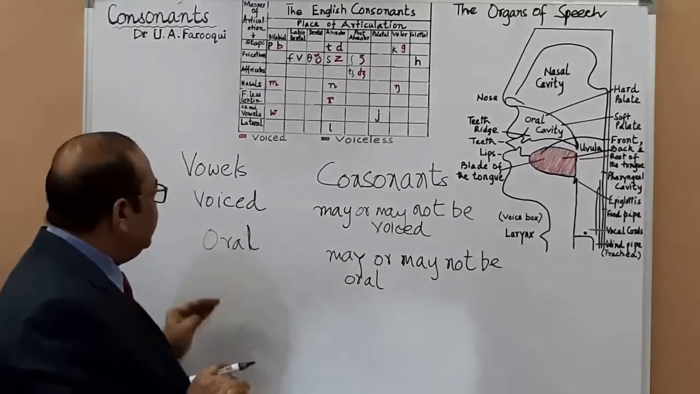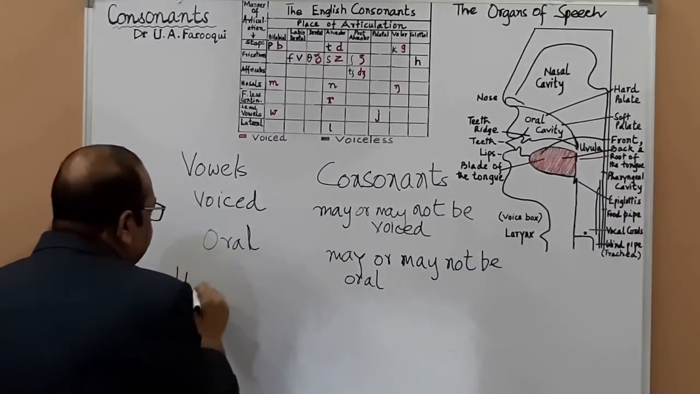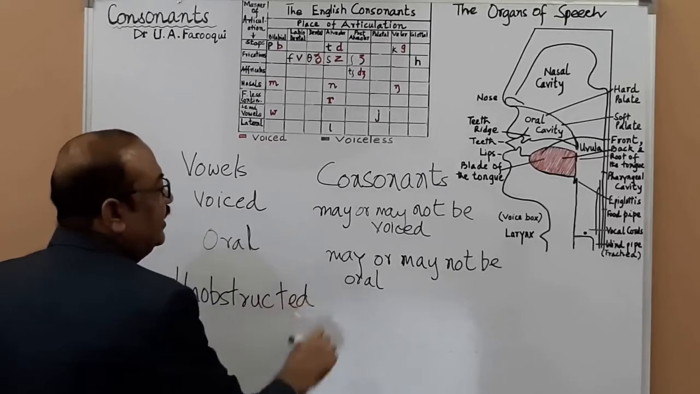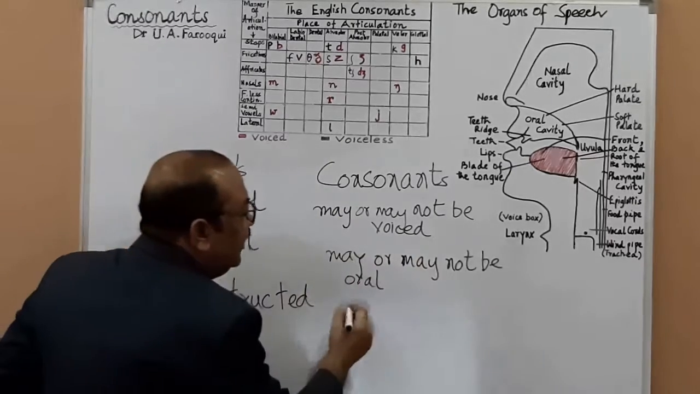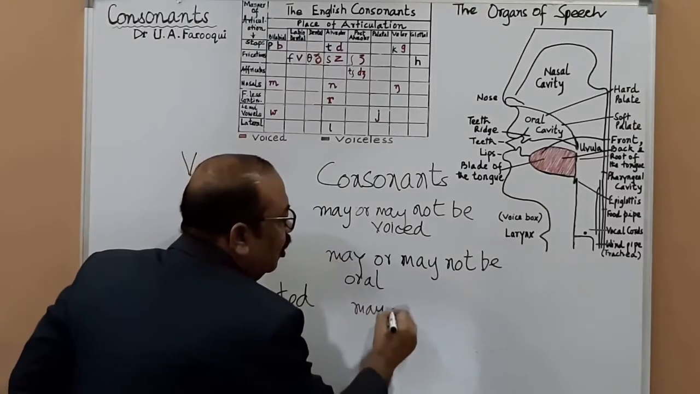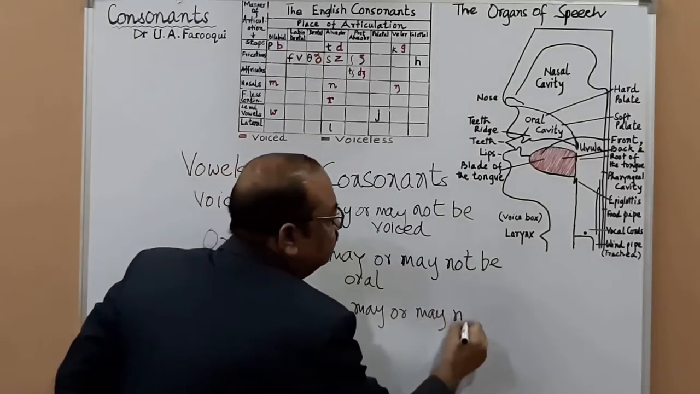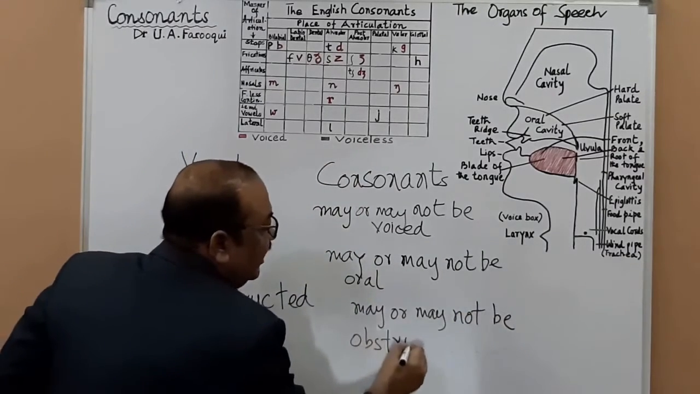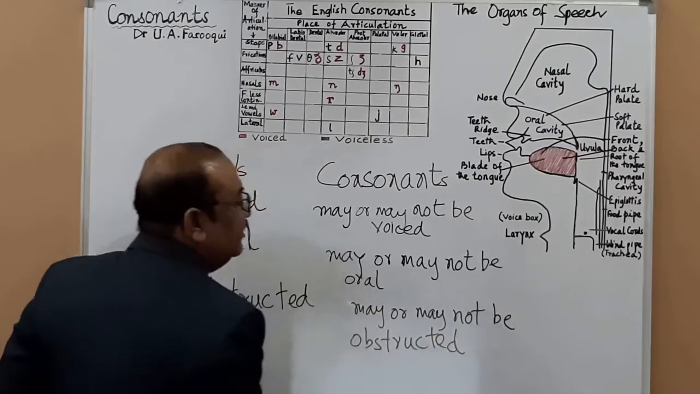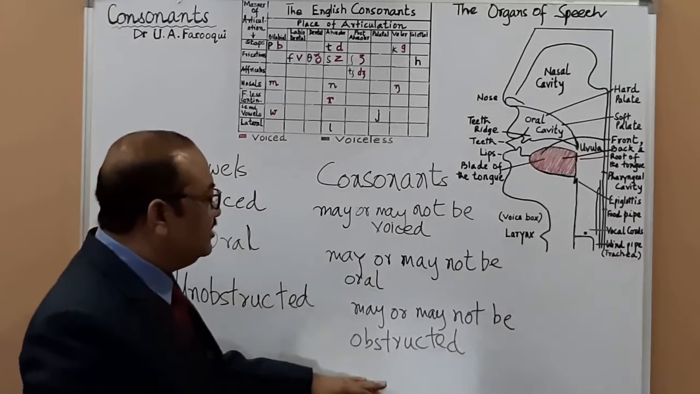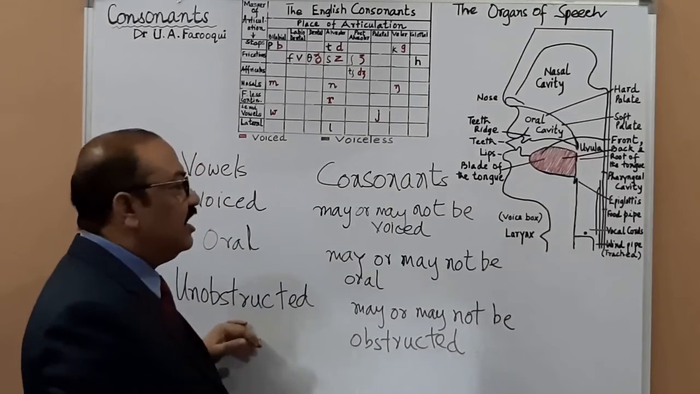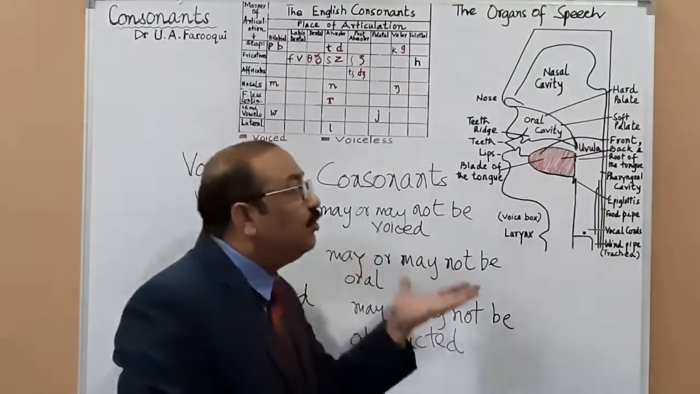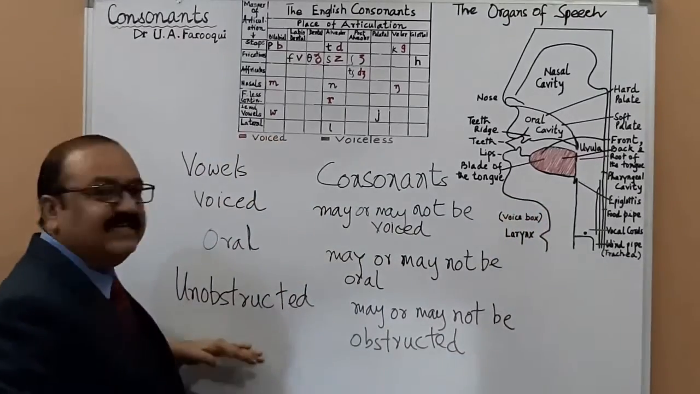And as far as vowels are concerned, they are all unobstructed. And as far as consonants are concerned, they may or may not be obstructed. When I say obstructed, what does it mean? I use the word constriction. It means there is no constriction in the articulation of vowel sounds. But as far as consonants are concerned, there is constriction. There is narrowing of the vocal tract. Narrowing of the vocal tract doesn't happen in vowels.